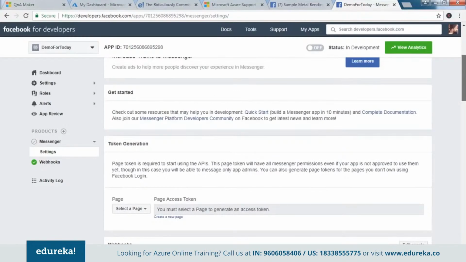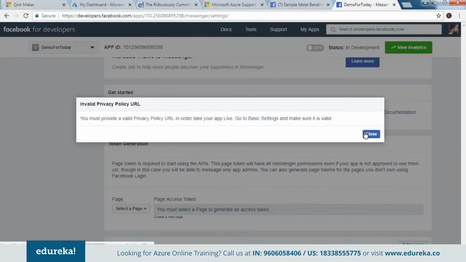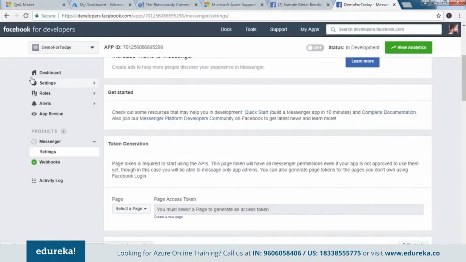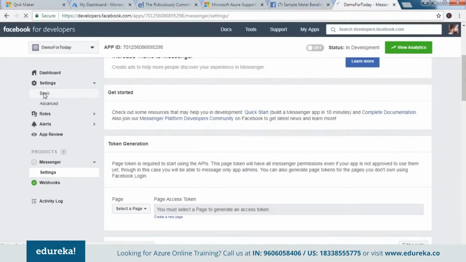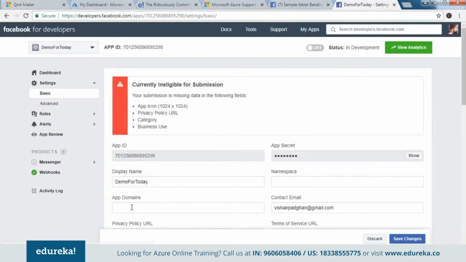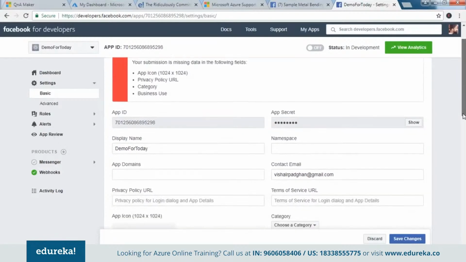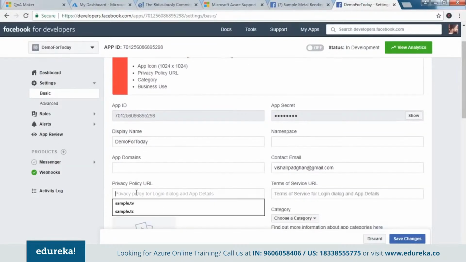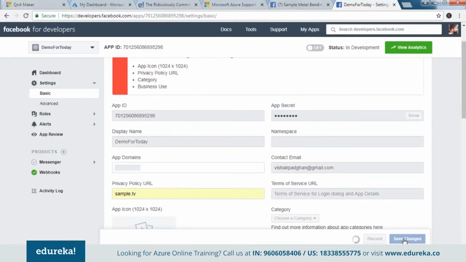So this information has been entered in properly. Before I do that, I need to set this thing live. It would give me an error here, I'm sure. Okay. You must provide a valid policy or a URL policy in order to make your application live. How do we do that? It has to be there somewhere in the settings part. So there you go. Private URL policy. We enter it here. Let's use sample.tv maybe. And I say save the changes.